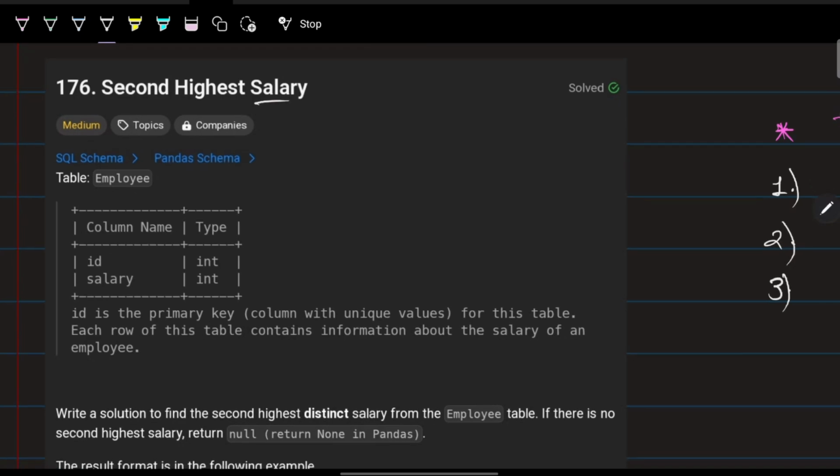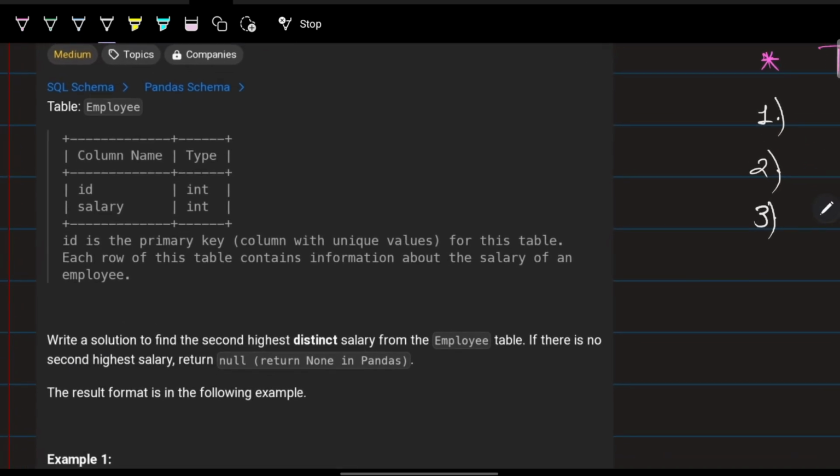Second highest salary is the question that says we have to write a solution to find the second highest distinct salary. This is very important, distinct salary, because a lot of people get confused here. So distinct salary from the employee table; if there is no second highest salary, return null. This is also something important. In the case of pandas, there is None, but in SQL, we will be looking at SQL only, so null is important for us.